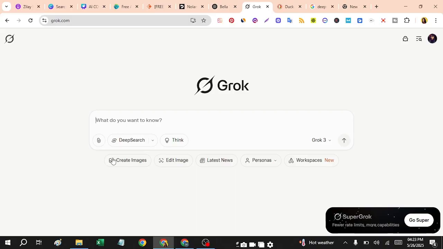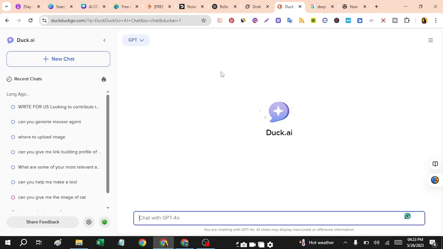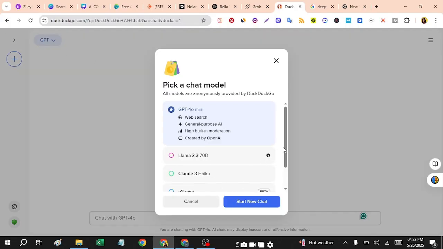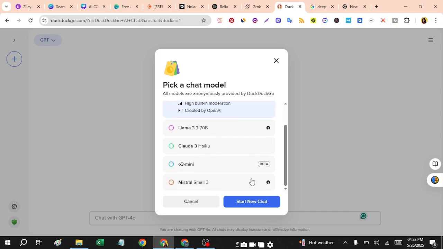Moving ahead, we have another tool which is Grok.com. Here you can see create images, edit images, latest news, personas, and a lot more. Moving ahead, here we have another tool which is Duck.ai. This has a lot of free tools: Claude 3, Llama 3.3. You can use all of these because they are all free in this one particular pack.